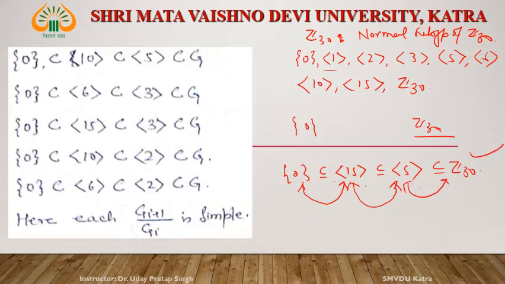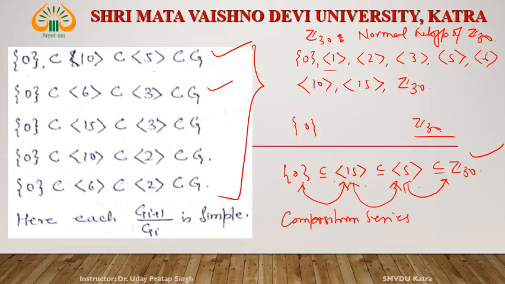It means this is a composition series. 0, 10, 5 and G: see, this is a composition series. This is another composition series. In this way we can find a number of composition series. One thing is clear: a composition series is not unique.